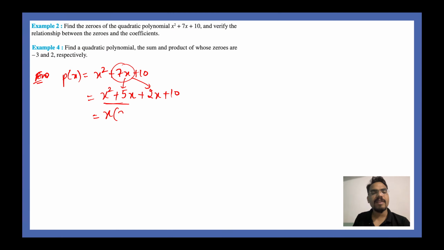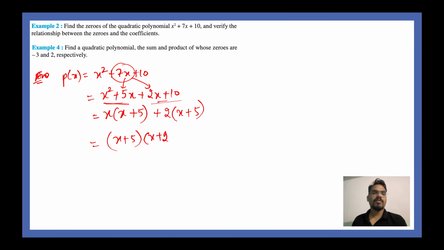If you do so, then you will get x plus 5 in the bracket. Also, if you take 2 as common from these two terms, you get x plus 5. Now taking x plus 5 as common, you will get x plus 2, right? So your polynomial can also be written as x plus 5 multiplied by x plus 2.